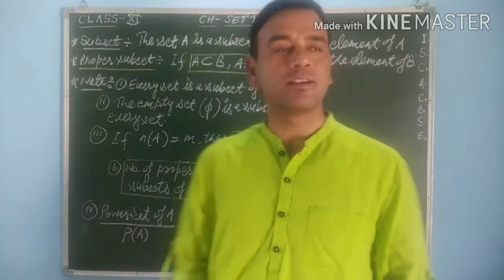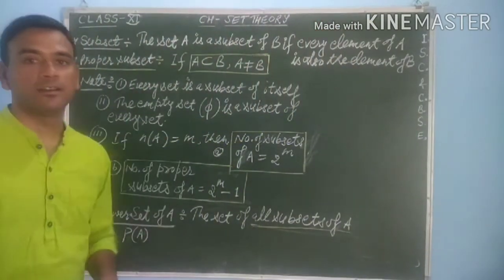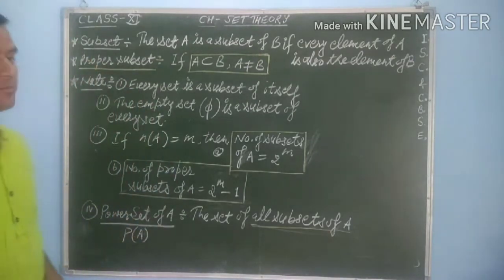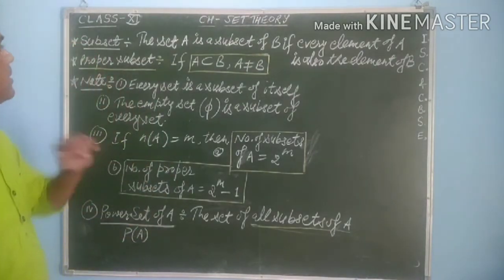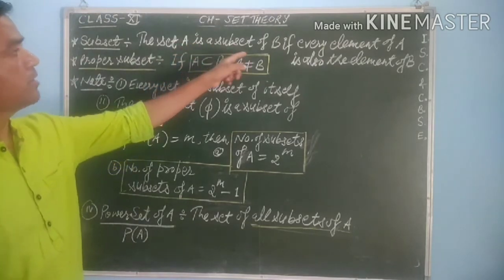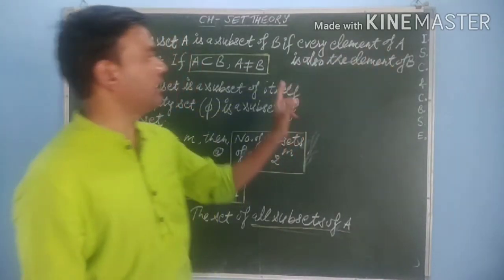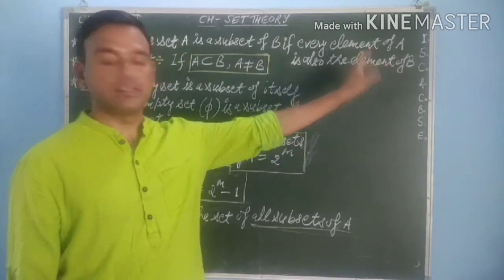So today we will discuss some more subtopics related to set theory. The first one is subset. A subset is defined as: set A is a subset of set B if every element of set A is also an element of set B.